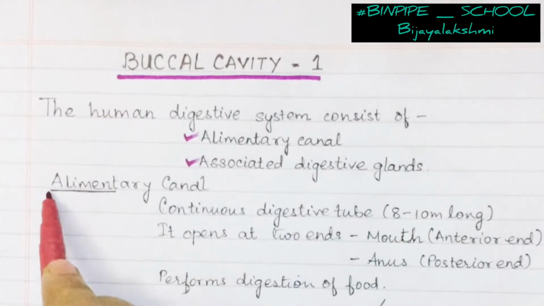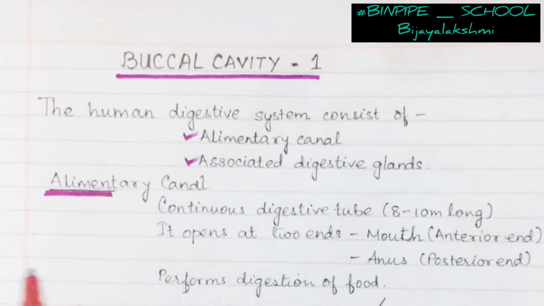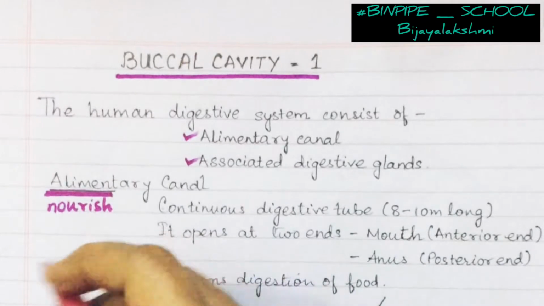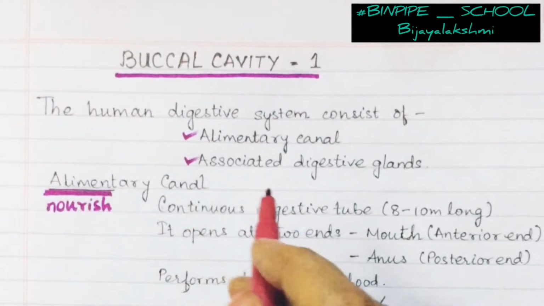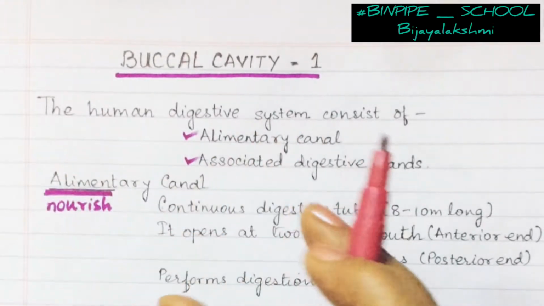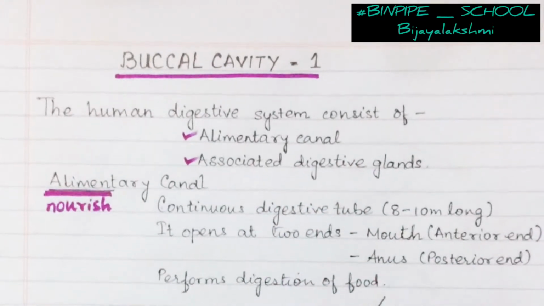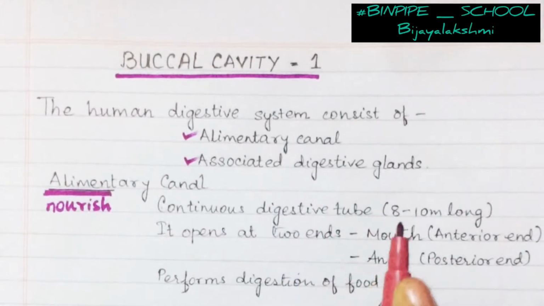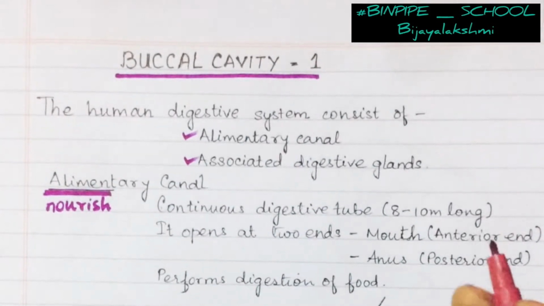Now why is it called the alimentary canal? This word alimentary actually means nourish, something which is feeding or nourishing. So this canal is called the alimentary canal. It is nothing but a continuous digestive tube which begins from the mouth and ends in the anus. This tube is 8 to 10 meters long. The anterior end of the tube is the mouth and the posterior end is the anus.